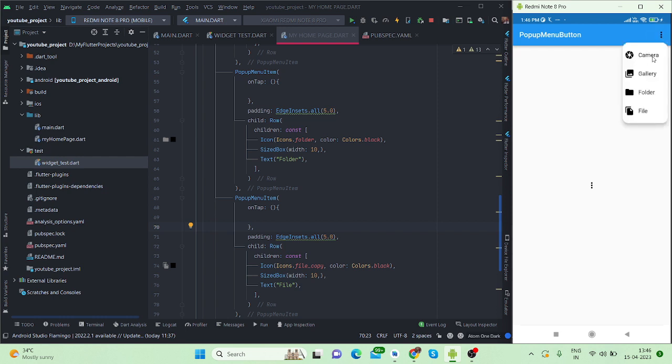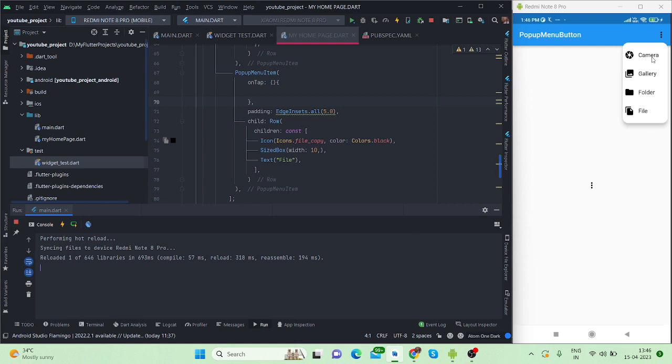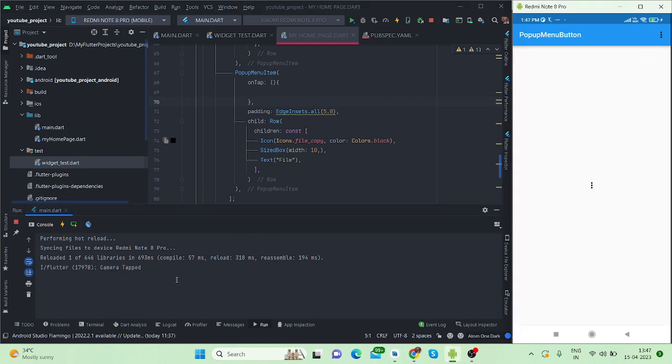Now the icons and text are visible, and as I have already applied print in the camera option, whenever I tap this, let me open the console first. When I tap this, it will print camera tapped.